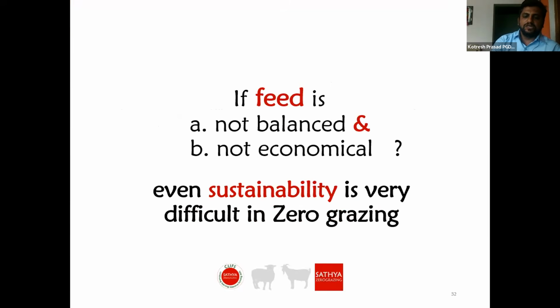If feed is not balanced and not economical, sustainability is very difficult in zero grazing. Because if the farmer is keeping the animal for 6 months, say in the case of ram lamb fattening, ultimately how much profit is he getting? Based on that profit only he will go for future batches. If he is not getting a good amount of profit, he will think of leaving that industry, or leaving the job of rearing sheep and goats.